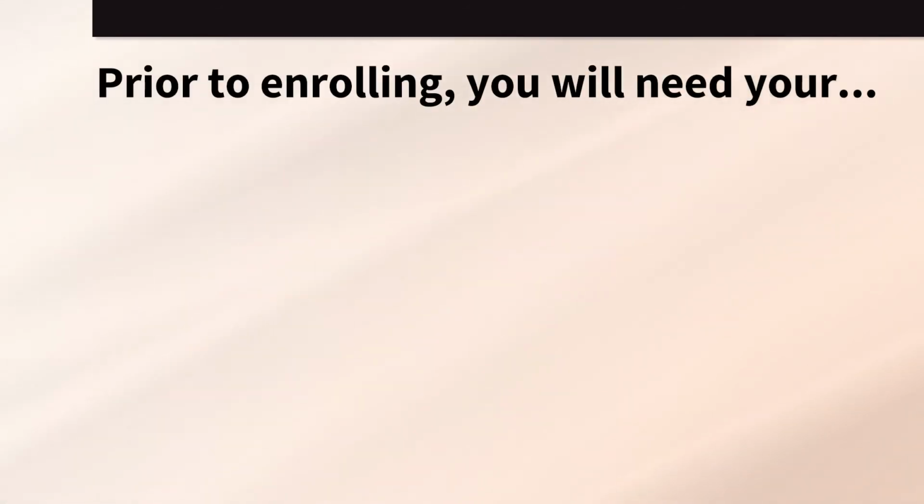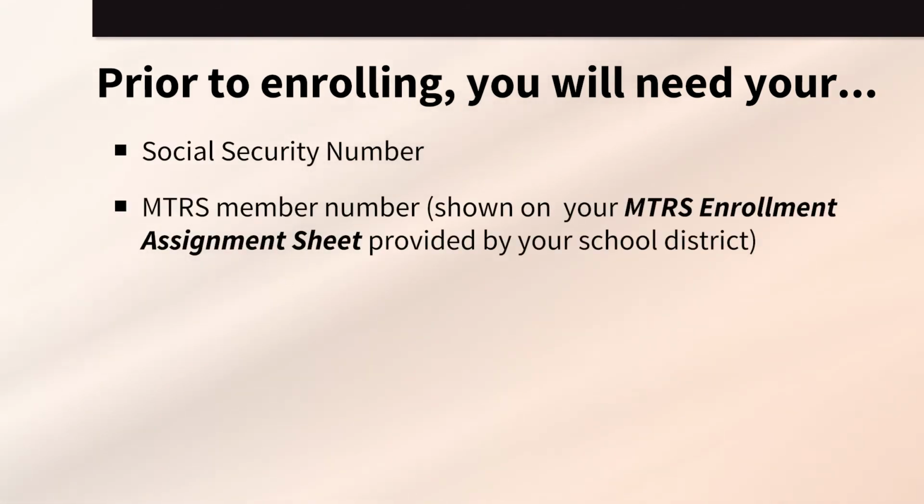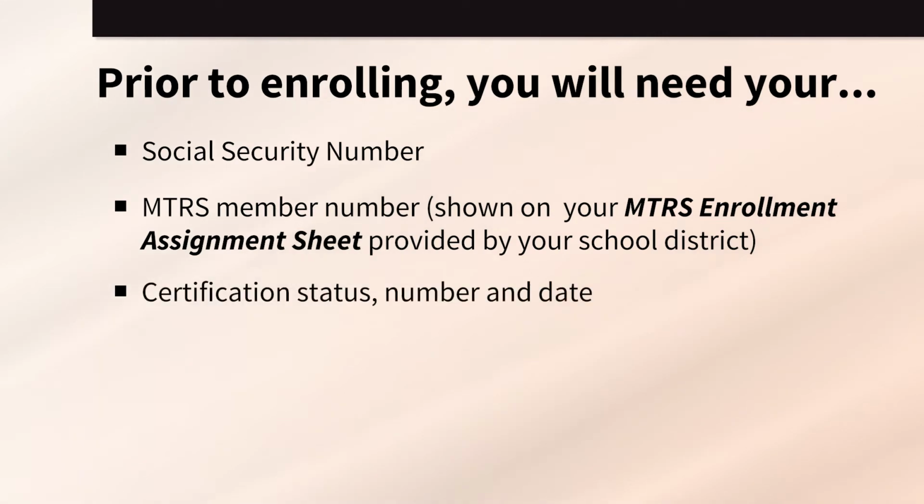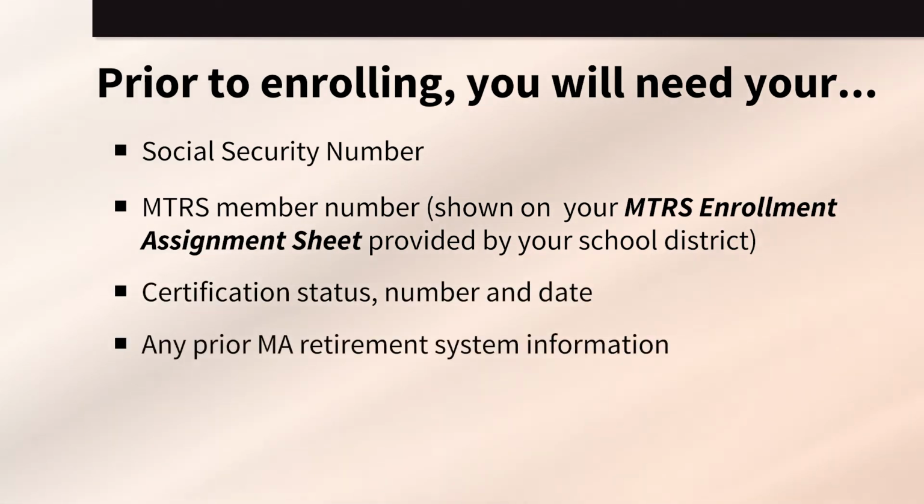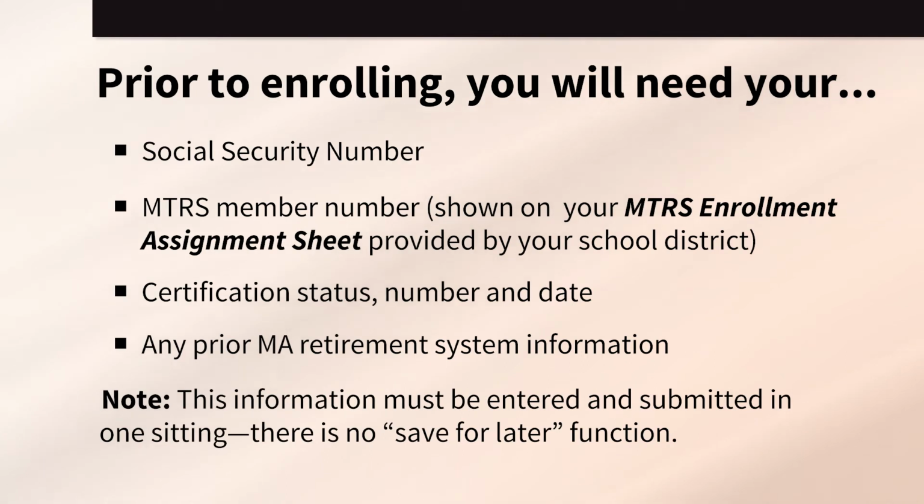Prior to enrolling, please be sure that you have the following information at hand. You'll need your full Social Security number, your MTRS member number, which is shown on your MTRS enrollment assignment sheet that's been provided to you by your school district. You'll need your certification status, number, and date, as well as any information regarding a prior Massachusetts retirement system contribution. Please note that this information must be entered and submitted in one sitting. We do not have a Save for Later function in MyTRS.